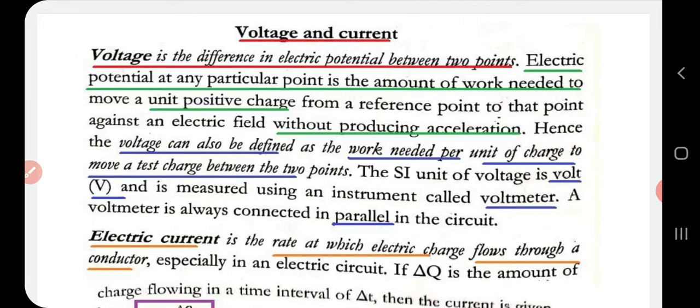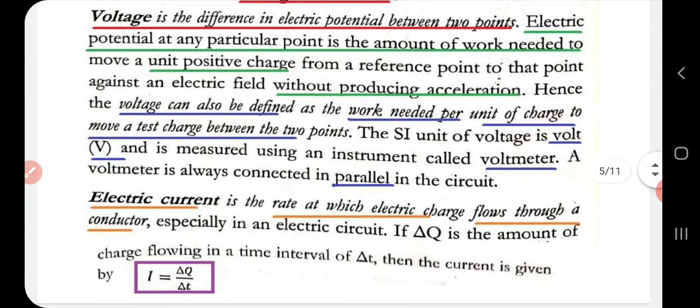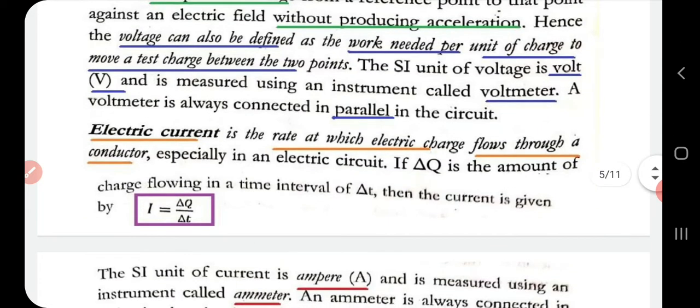Considering that concept, we can give a new definition for voltage. Voltage can also be defined as the work needed per unit of charge to move a test charge between two points. The SI unit of voltage is the volt, capital letter V. The instrument used to measure voltage is the voltmeter, and remember that a voltmeter is always connected in parallel in the circuit. These are very simple definitions. You can study the definitions for voltage, what electric potential is and its unit, and how a voltmeter is connected.